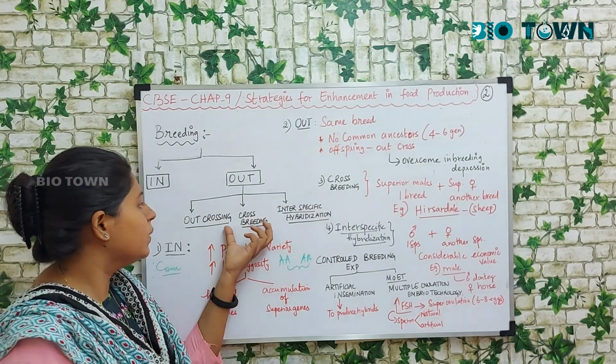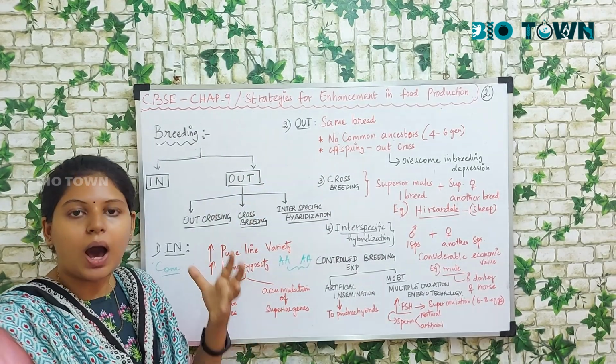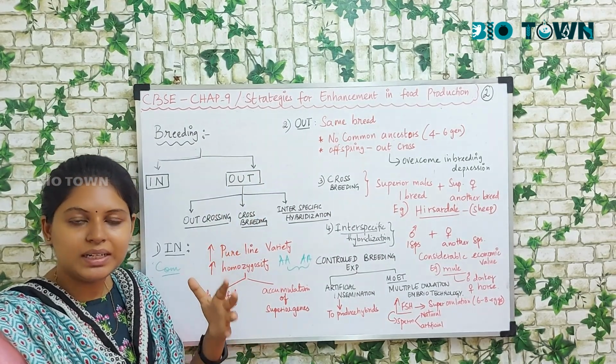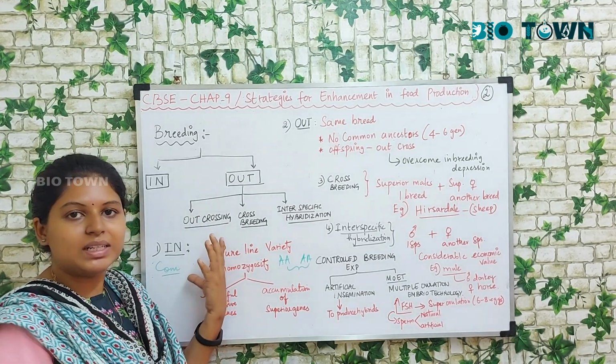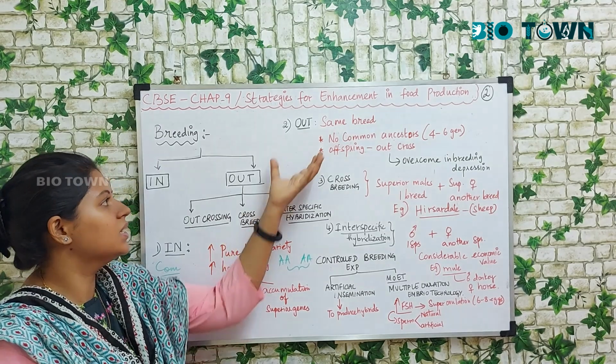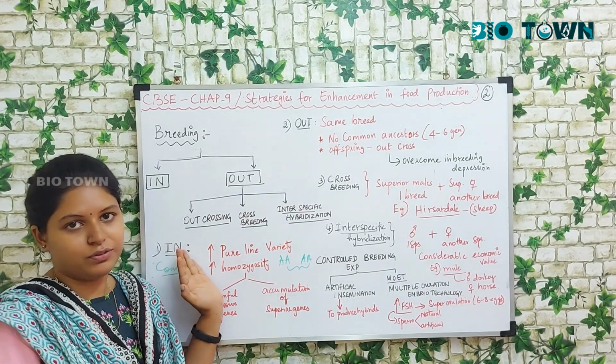Next we'll talk about outbreeding. Outbreeding also is breeding between the same breed of the same species, but here they don't have common ancestors for at least 4 to 6 generations, whereas in inbreeding they have common ancestors for a lot of generations.